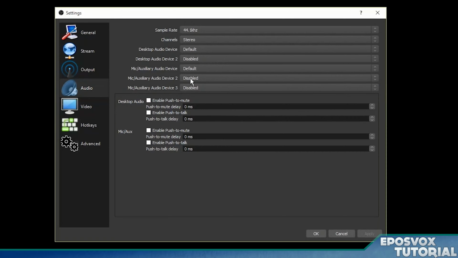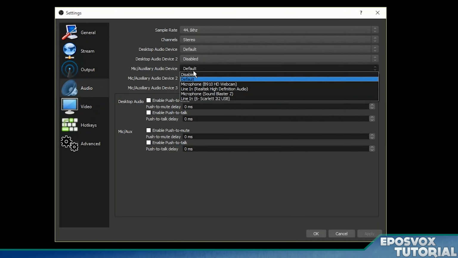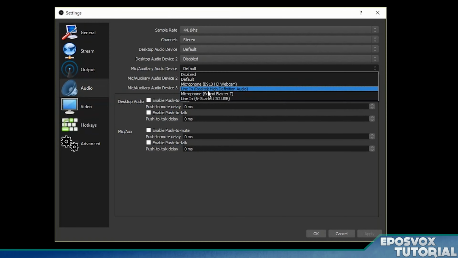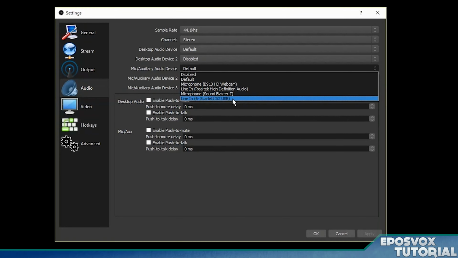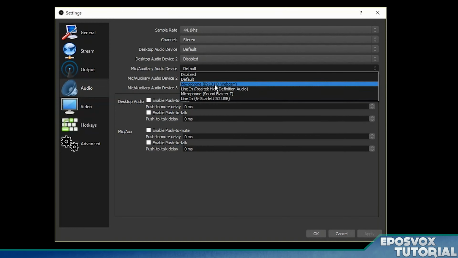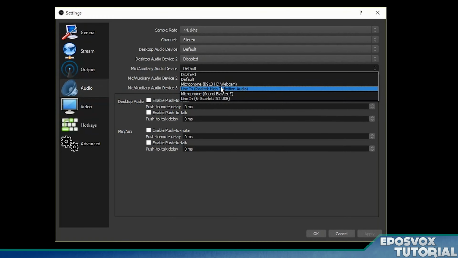Your microphone audio device is going to be a little bit different because the default may not be right for you. If I click it here, you'll see that I have a webcam. I have a line in. I have a microphone in, and then I have my USB interface for my professional grade microphone. If you have a USB microphone, such as a Snowball or a Blue Yeti, then it's actually going to say Blue Yeti. It may say microphone, but next to it will say like Blue Yeti or Blue Snowball. Choose that one. If you have a webcam, it should identify it as well.